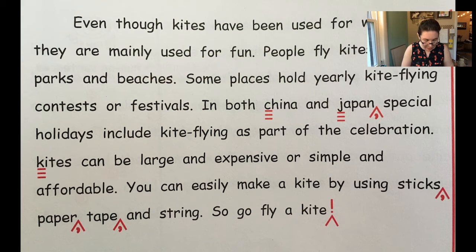Capital K, beginning of a sentence. Kites can be large and expensive or simple and affordable. You can easily make a kite by using sticks, paper, tape, and string. Do you hear the breath between each of those things? We use commas when we have lists. So go fly a kite, right? And that's a bold enough thing that you want an exclamation point at the end.